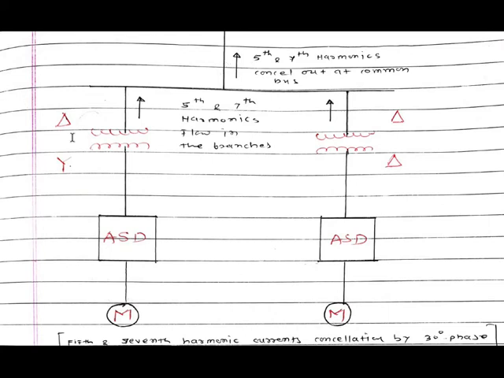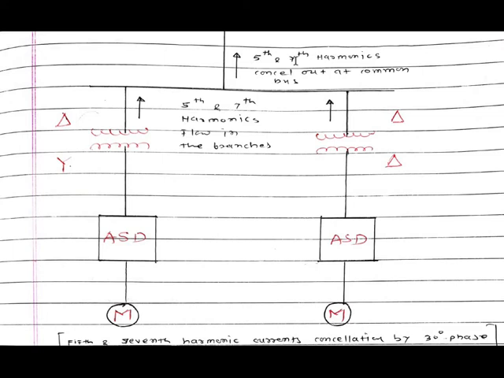In this figure we have used delta-delta and delta-star transformers to supply the harmonic producing load in parallel, as shown in the figure. The fifth and seventh harmonics are cancelled at the common connection. This is the common connection where the fifth and seventh harmonics will be cancelled out.